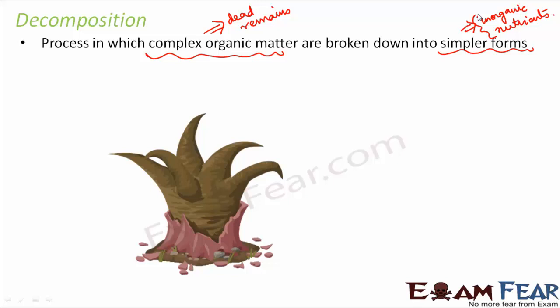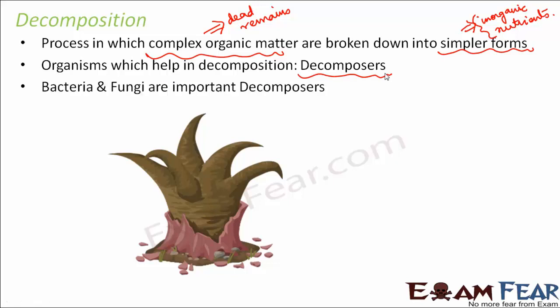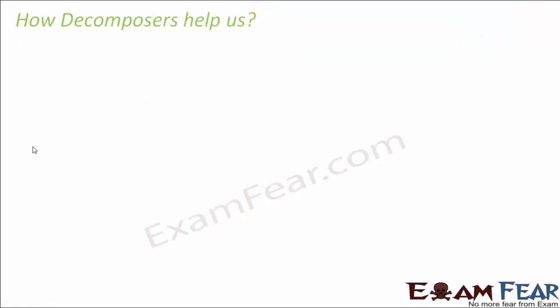So basically complex organic matter are converted into simple inorganic substances. So the organisms which help in this process of breakdown, they are called decomposers. So the names have to match. Organisms which help in decomposition have to be decomposers. So bacteria and fungi are the important decomposers. So basically only these two classes of microorganisms act as decomposers.